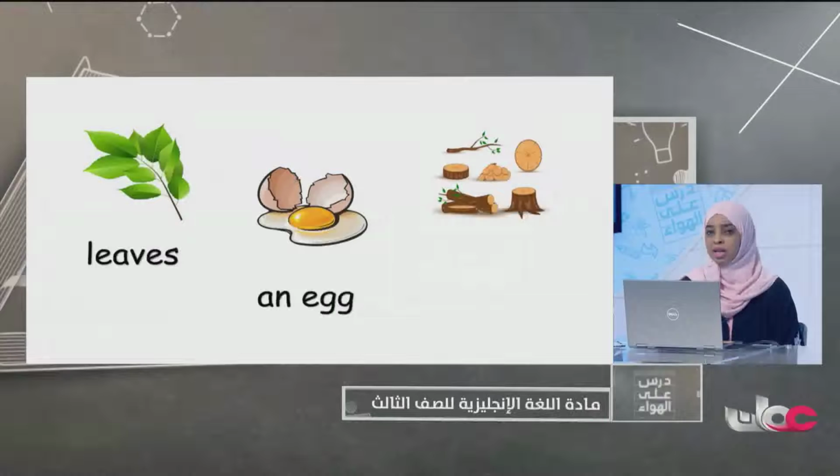An egg. Excellent. Who can tell me why we said an egg here again? Yes, because we have a vowel here. Which one? E. Excellent. This is a vowel. So before a word that has a vowel at the beginning, we have to say an. Excellent. Grade 3. Look at this one. What is it? A wood.